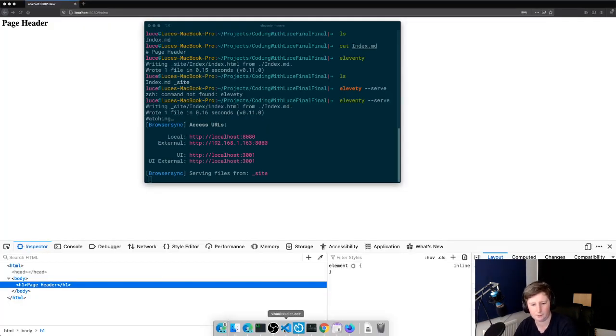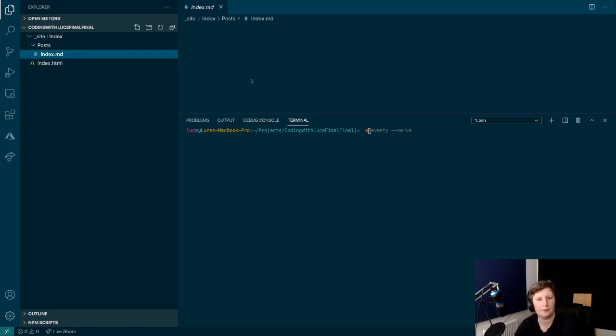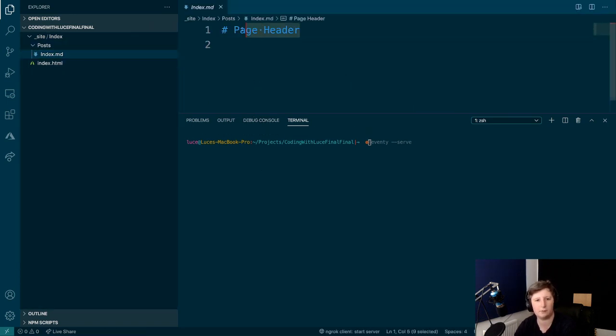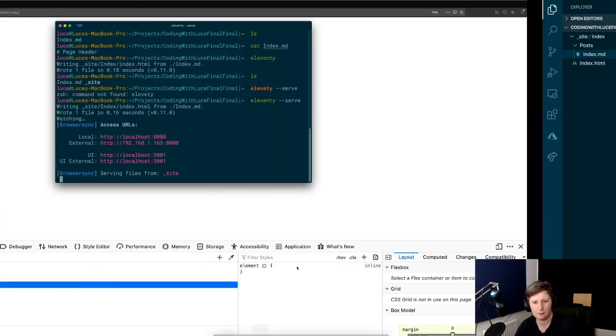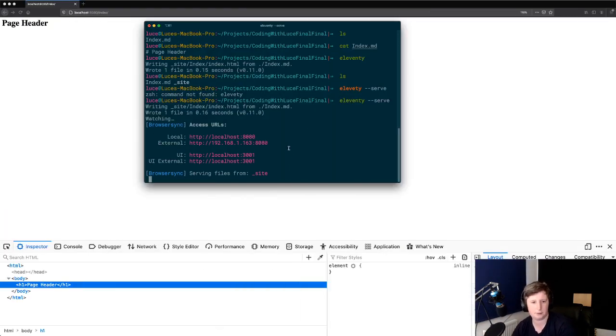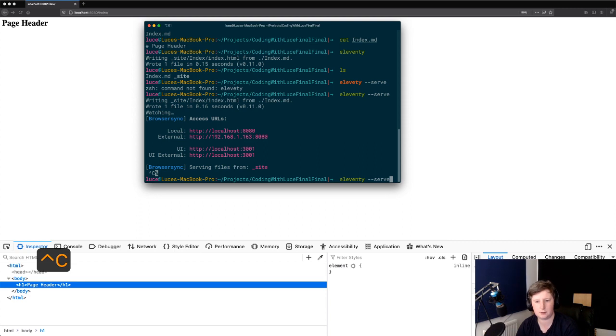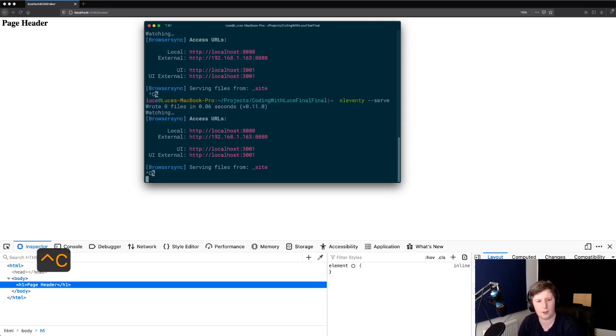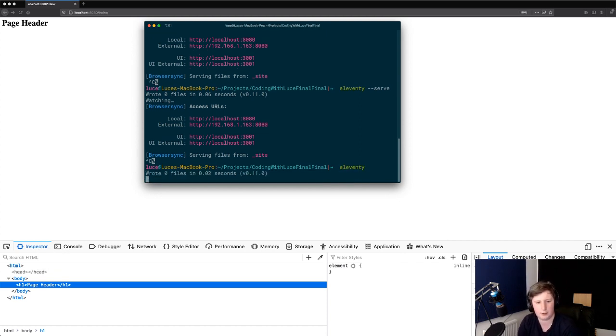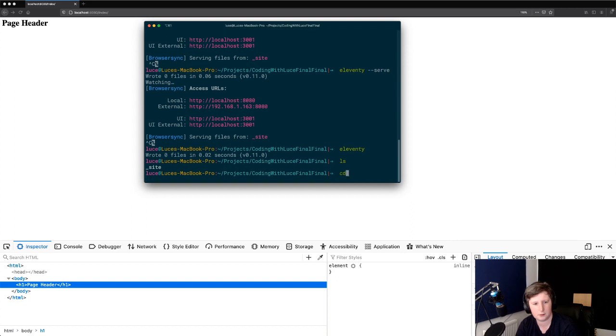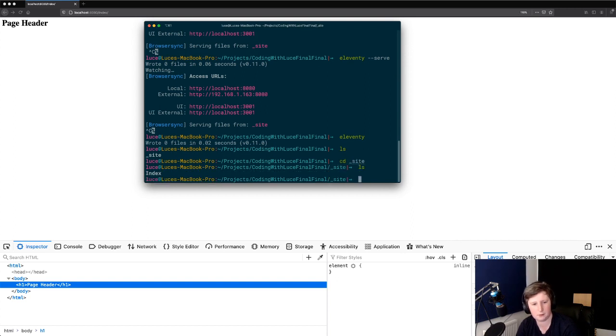So if we look in here, if we make a change to this file, so we just say coding with Luce and we save that, what should happen, I believe, is it should be watching. But I might be jumping ahead here, so let's just kill this and do this again. Oh yeah, that's why, because we need to run Eleventy first. And it should write the pages. So if we go into site index.